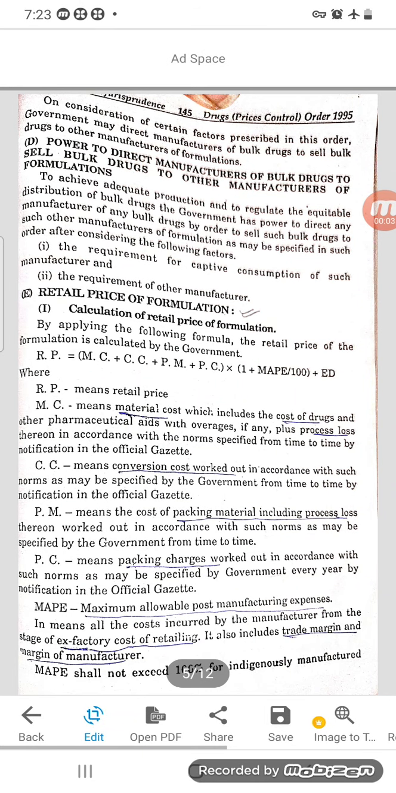Good morning, dear students. Today, next we are going to study about the calculation of the retail price. This is a very important question for 5 marks. They will definitely ask, and this is the simplest answer you can write.